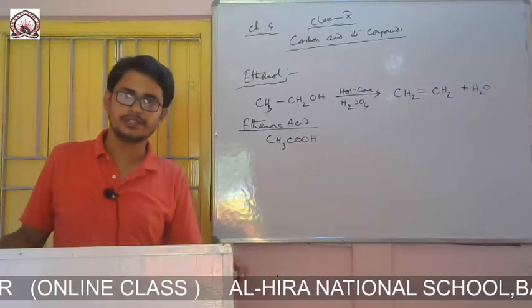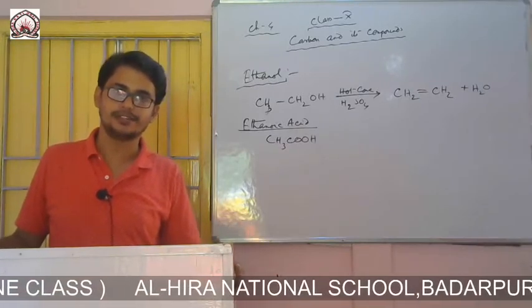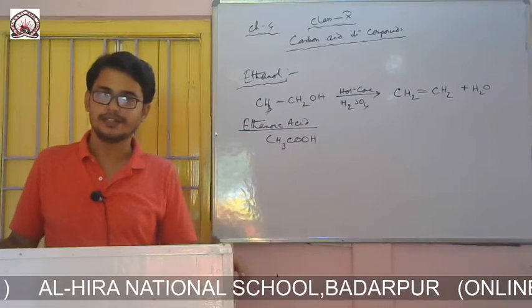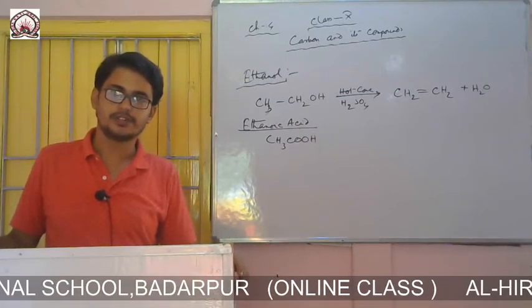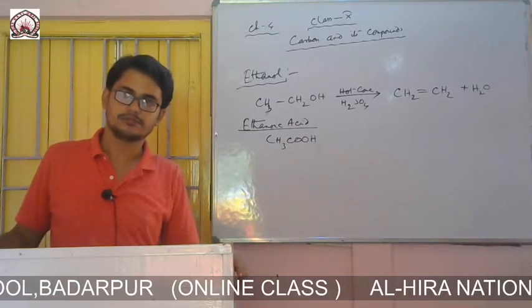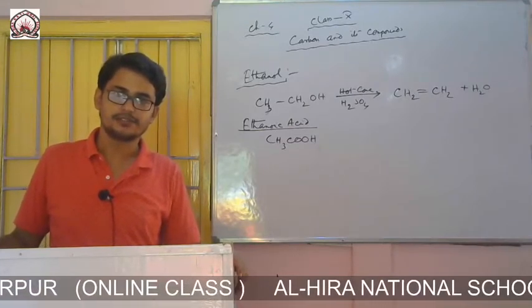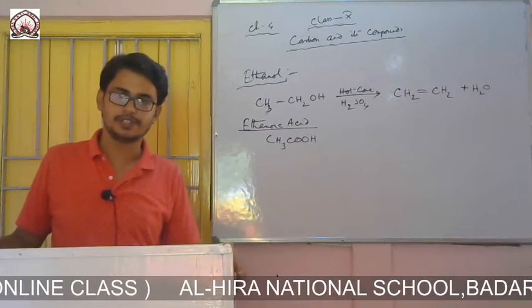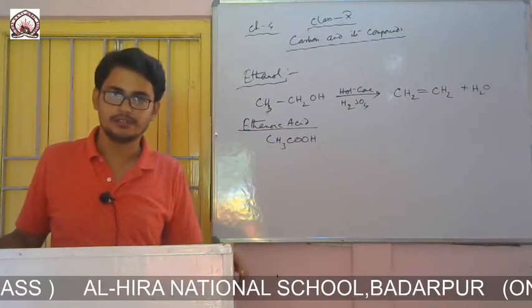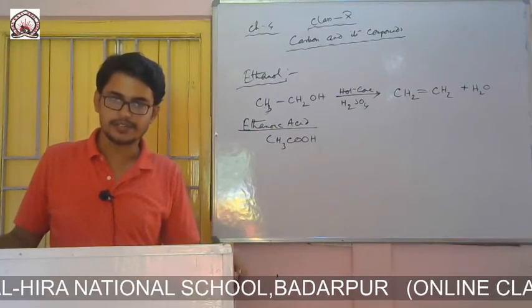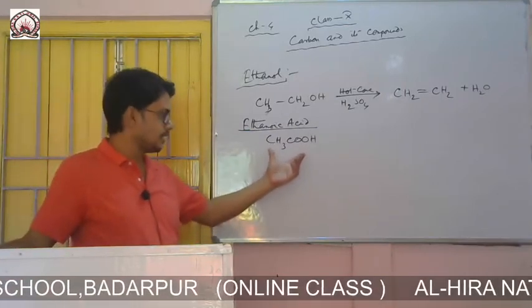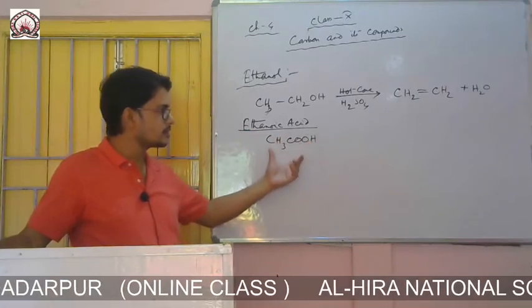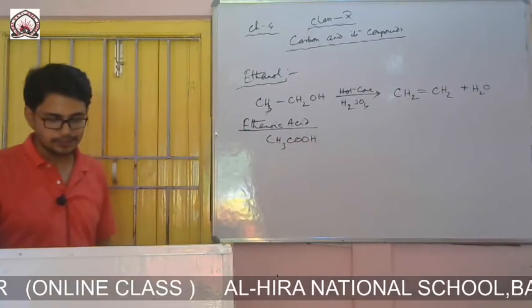When this ethanoic acid is mixed in water, it is called vinegar. About vinegar you are well known, which is used for storing pickle. Vinegar is used in everybody's house. So vinegar actually means ethanoic acid in water.